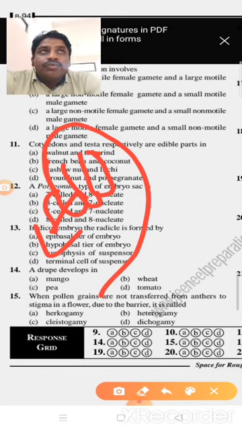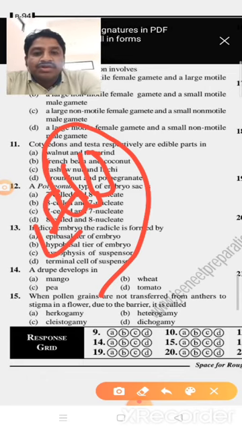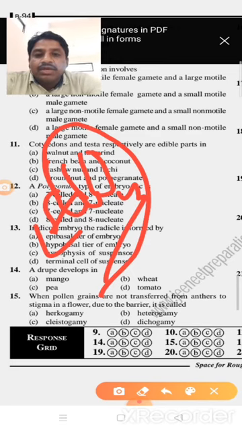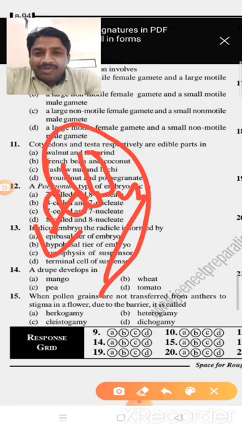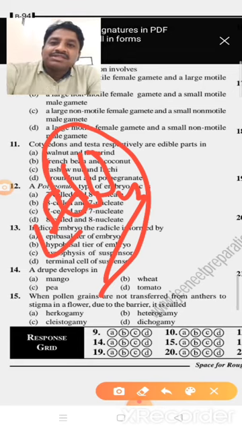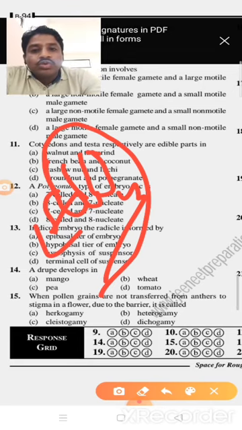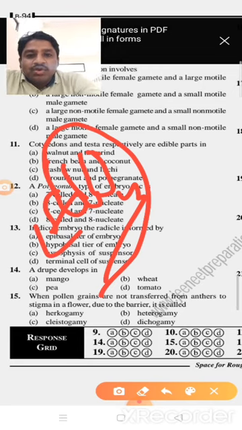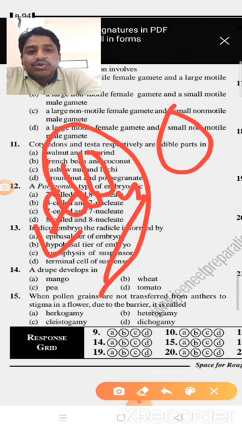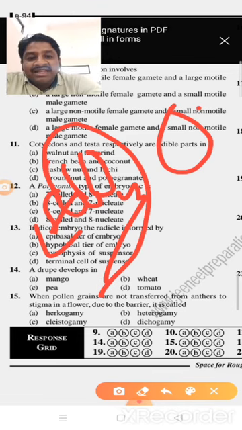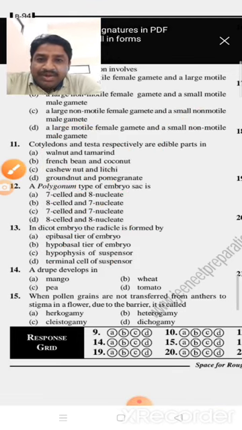After fertilization the ovule is converted into a seed. The outer integuments are converted into seed coats. Here two integuments are present, so two seed coats are formed. The outer seed coat we call the testa, and the inner seed coat we call the tegmen.